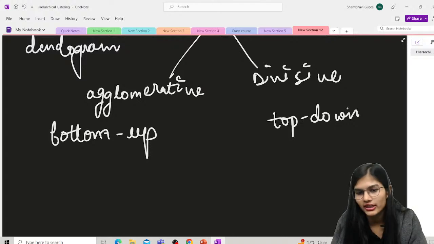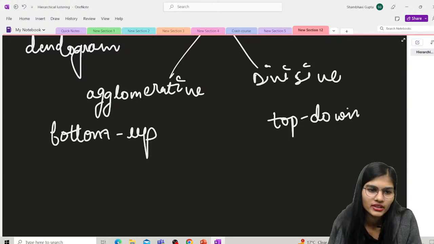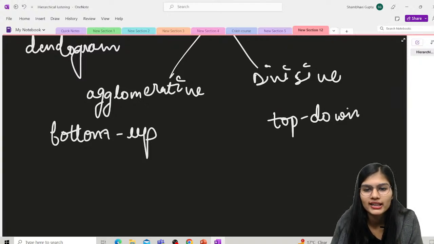That is how agglomerative hierarchical clustering works out. It is a bottom-up approach. Whatever data you have, you just work with that data.